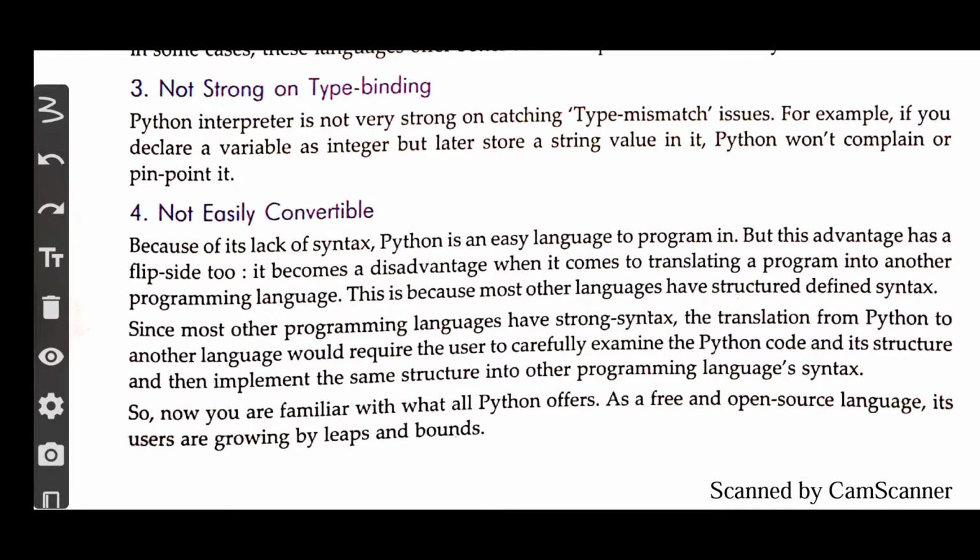Due to this weakness, if you write one code in Python and try to convert that code to a different programming language, that code will face a lot of problems because of its lack of syntax. So a code written in Python cannot easily be converted to a different language. This is also a disadvantage that we can count.